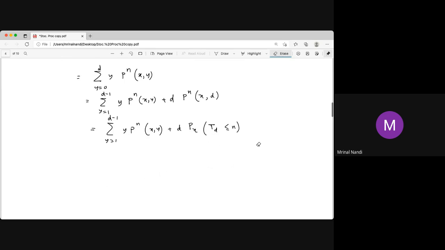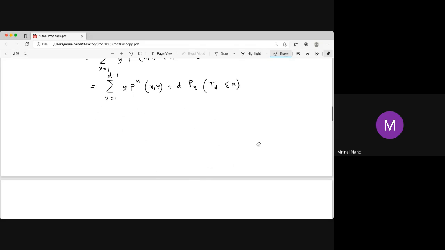Now we have this expected value of Xn. Now if these are all transient, as in the previous example, consider that the states from 1 to D minus 1 are transient.